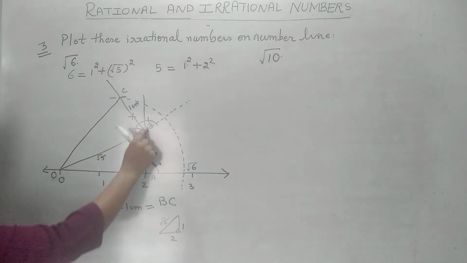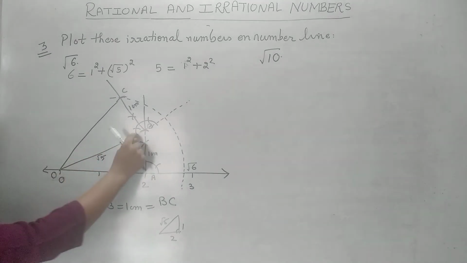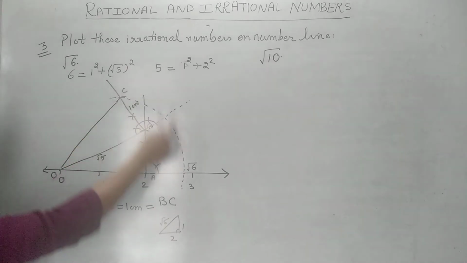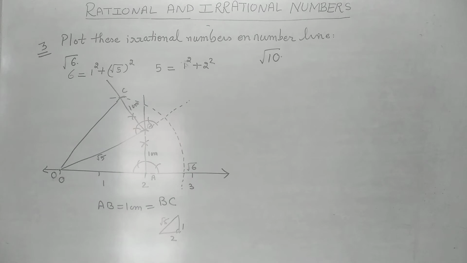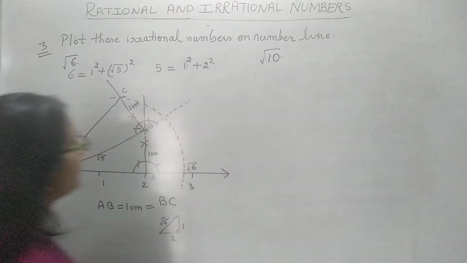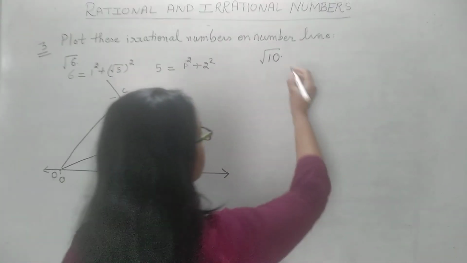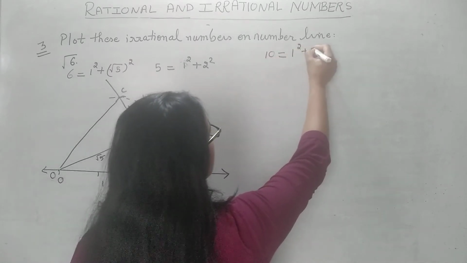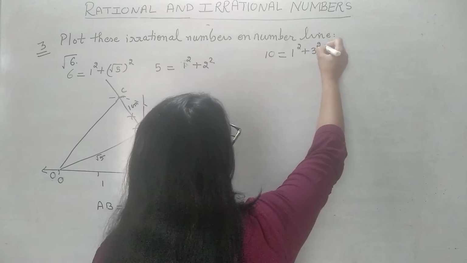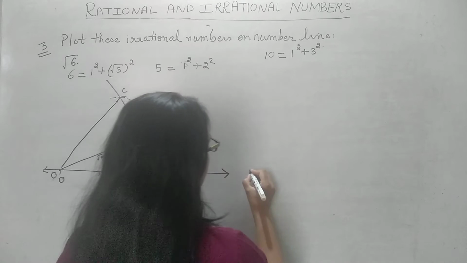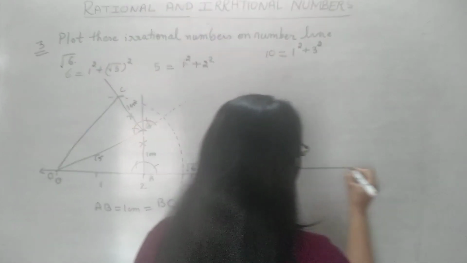तो पहले हमने बनाया √5, उसके बाद we make 90 degree at B, 1 centimeter arc, we join it and hence we get the point √6 on the number line. How to plot the point √10 on the number line? The same way. What is 10? 10 is 1 square plus 3 square. So that means we will have to plot. Let us see how we can plot.